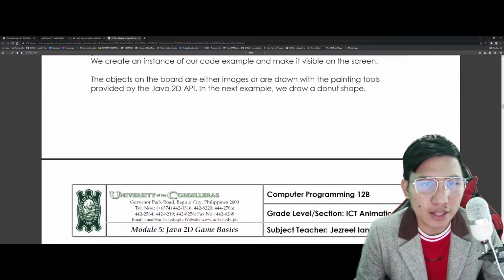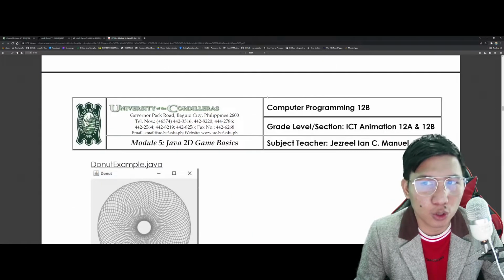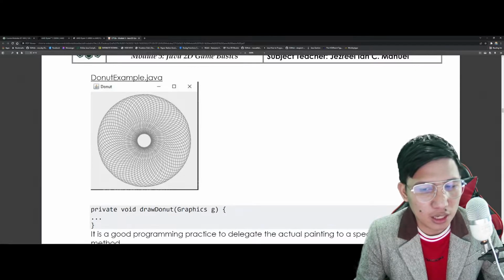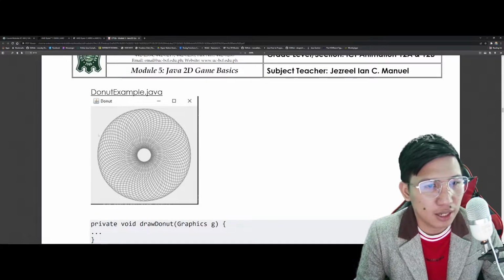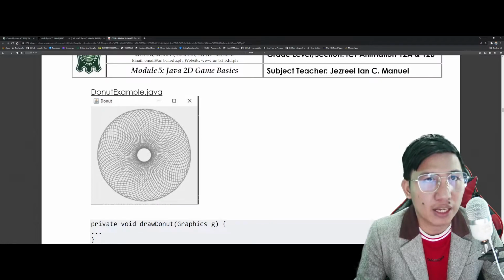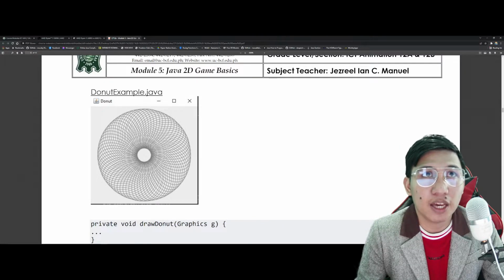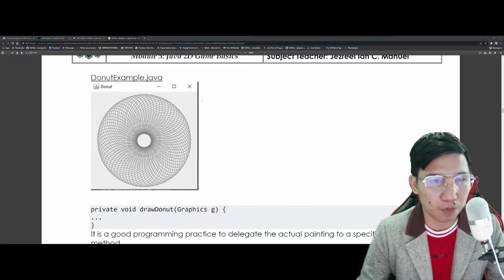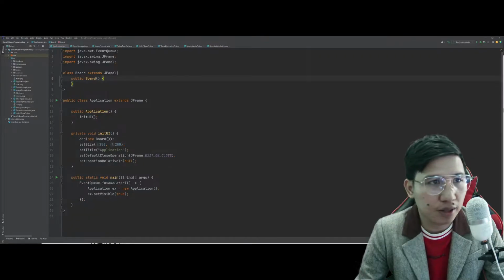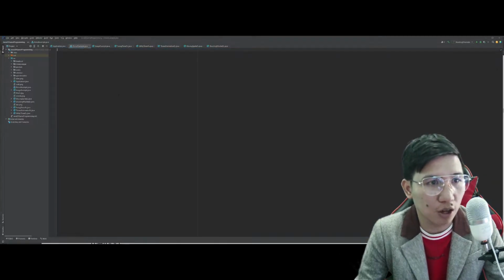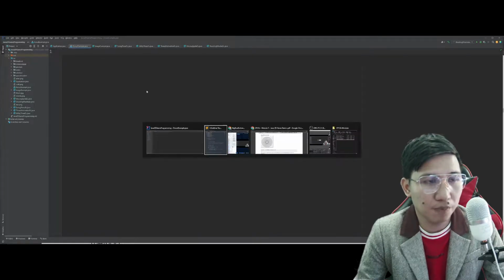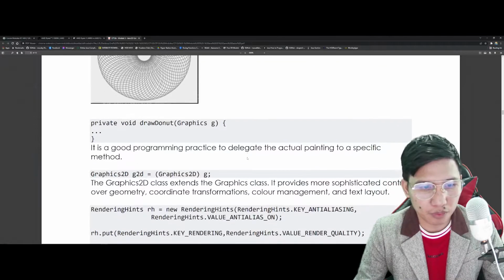Okay? Now, in the next example here, we will try to draw a donut shape that looks something like this. This actually looks very complicated, but in reality, it's easy to do. Okay? So, sige, gawa tayo dito, tanggalin ko muna tong donut example ko dito. And let's actually try to recreate the donut example. Itong part na to. Okay?